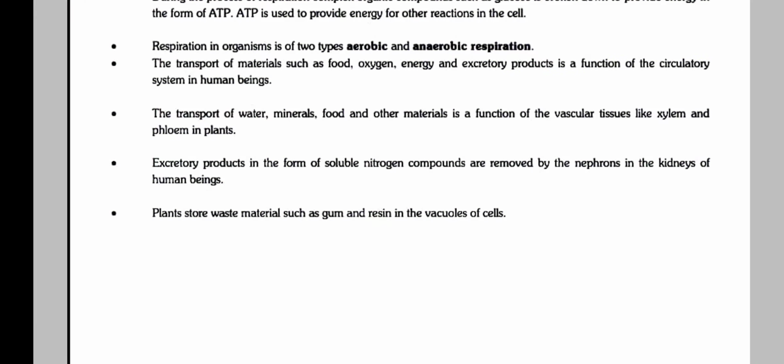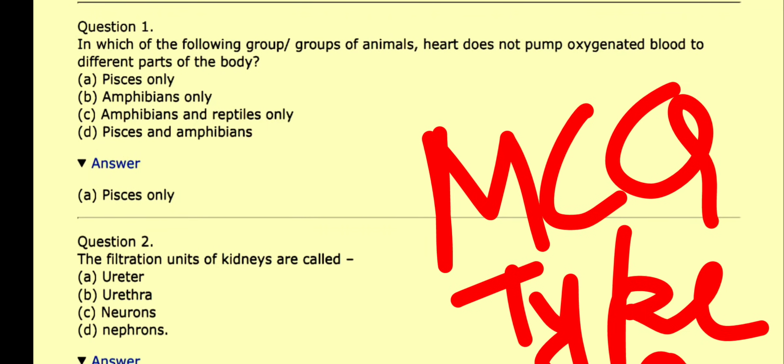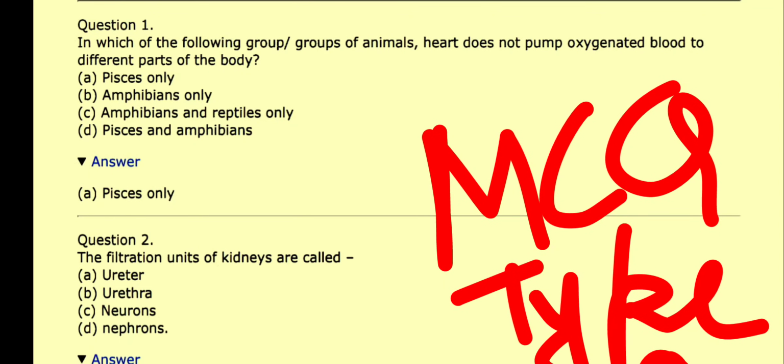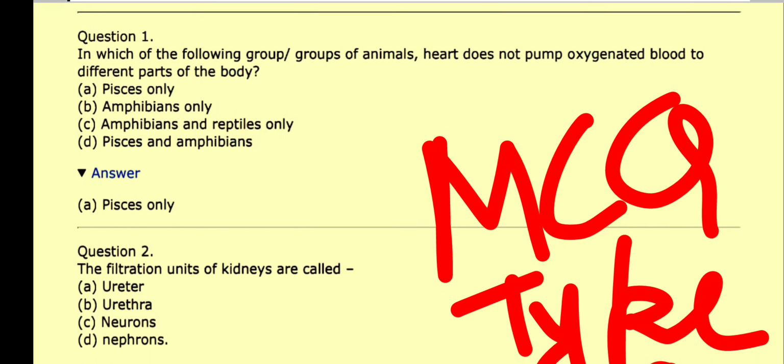Question 1. In which of the following groups of animals does the heart not pump oxygenated blood to different parts of the body? A. Pisces only. B. Amphibians only. C. Amphibians and reptiles only. D. Pisces and amphibians. Answer: A. Pisces only.